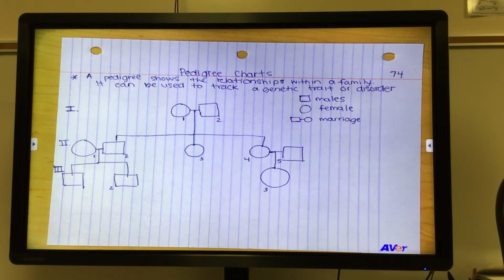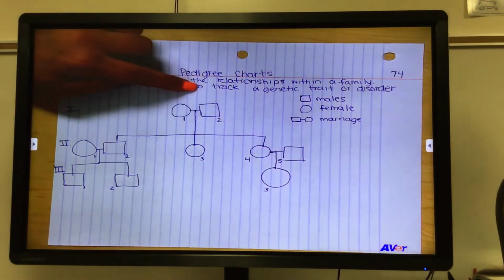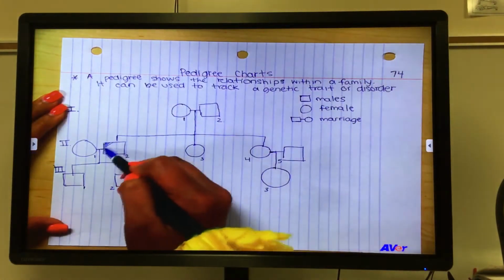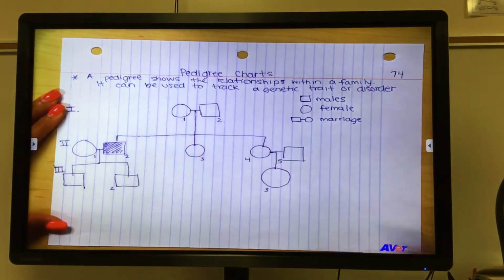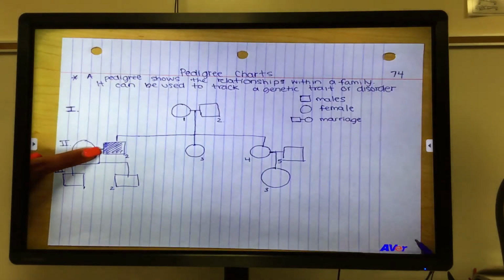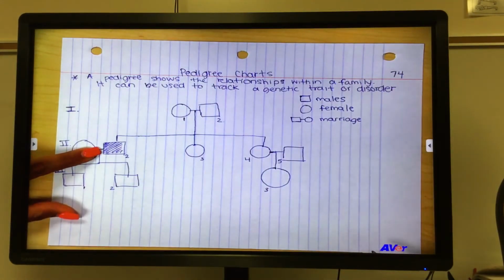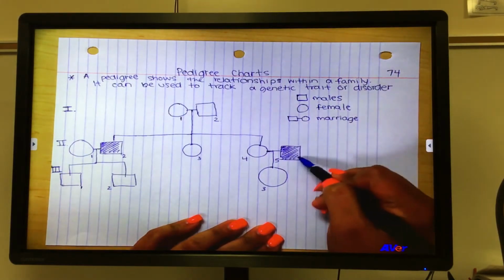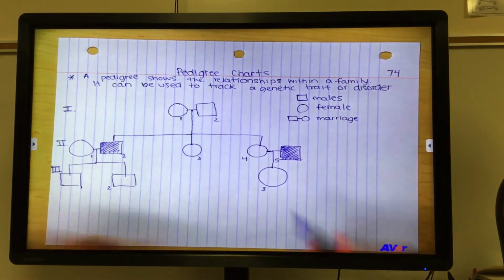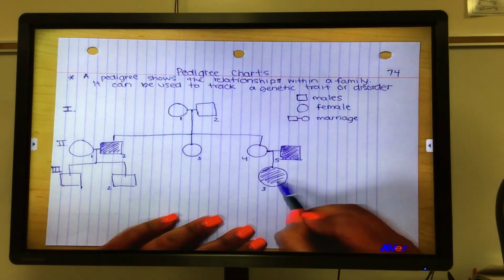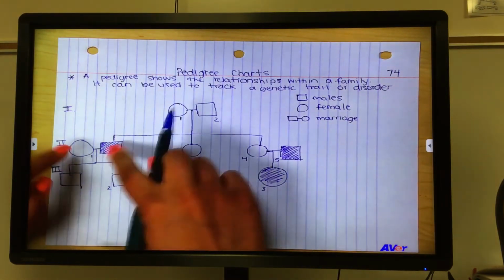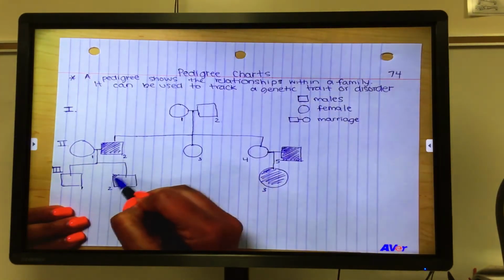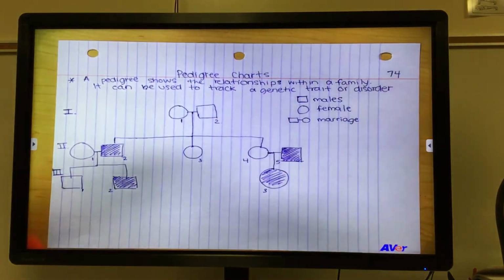Okay, so now we're going to track. This says you can track genetic traits or disorders. We're going to track a disorder. The grandparents, the first generation, didn't have the disorder, but their firstborn son did. Their daughters did not, but the man that married the youngest daughter had the disorder, and their child had the disorder. And the cousin of generation 3, number 3, also had the disorder.